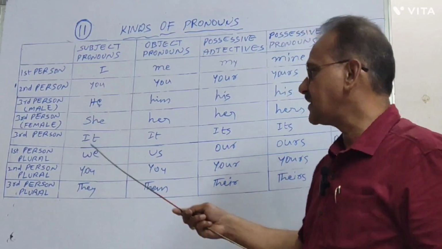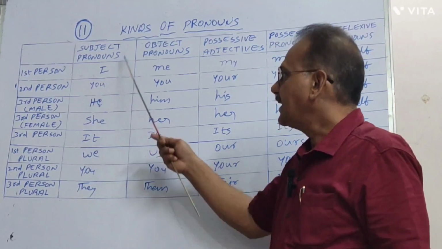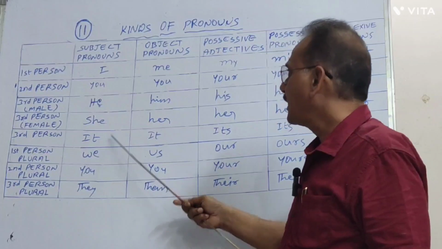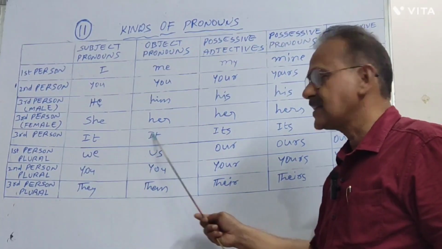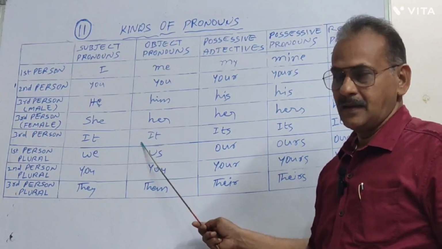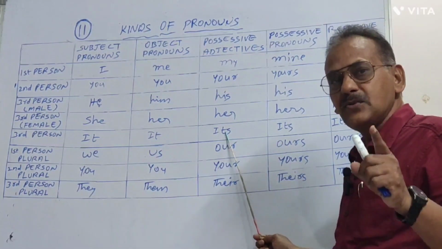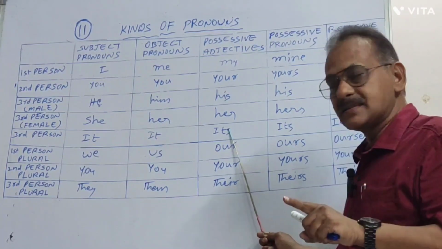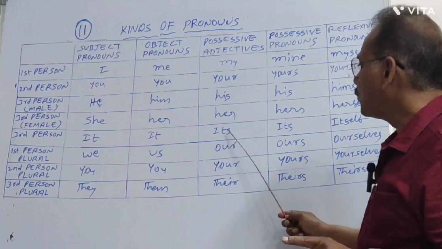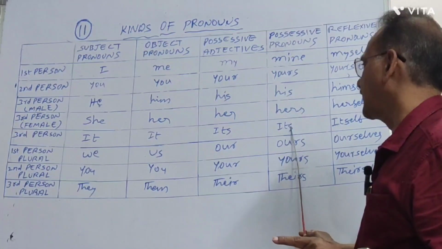Next, you come to third person it. In a subject pronoun and in an object pronoun, it is used as it only. In possessive adjectives, you use its, and it carries as its in possessive pronouns also.